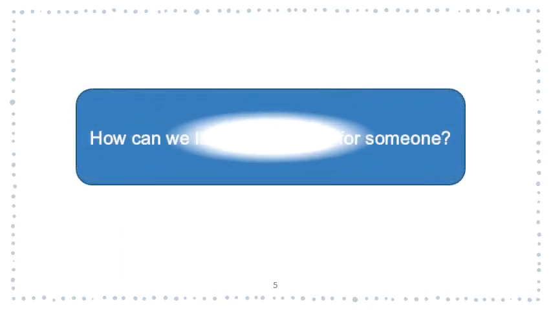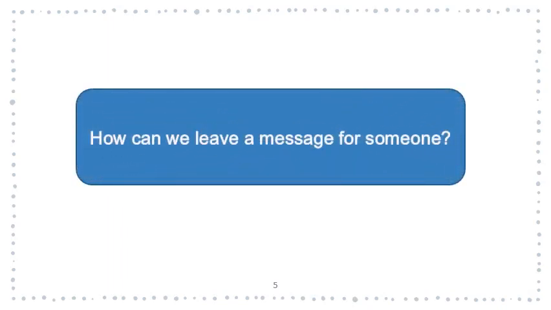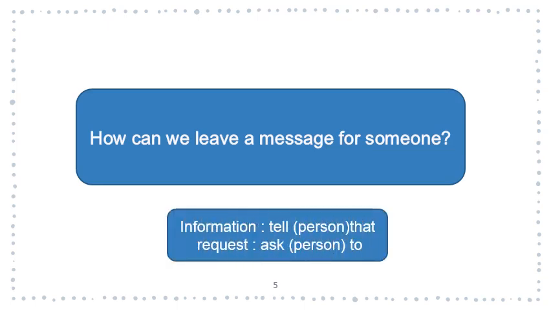Now, how can we leave a message for someone? First, we must know that we have two kinds of messages. The first one is an information statement, and the second one is a request. If this is information, we can use tell someone that or tell the person that. And if this is a request, ask to.